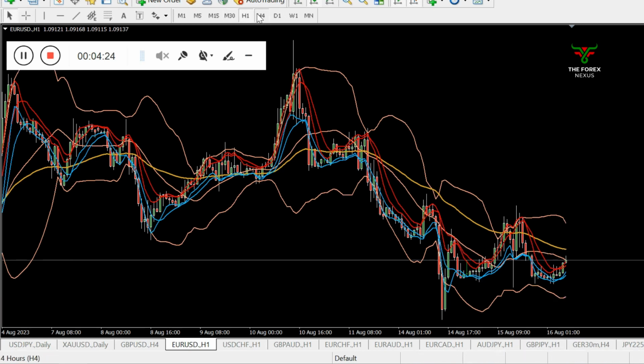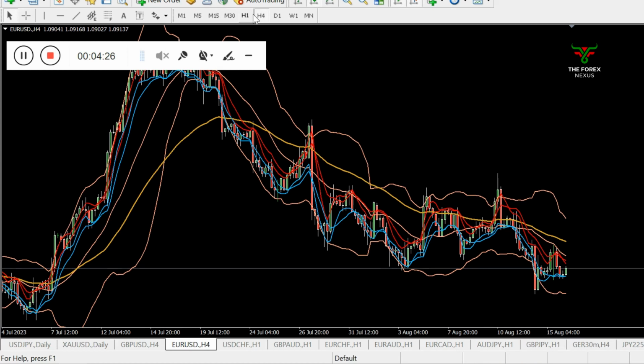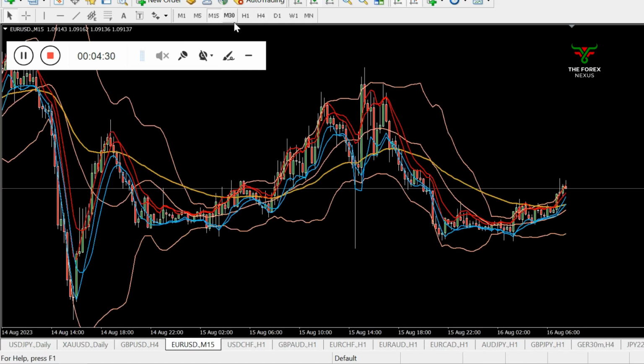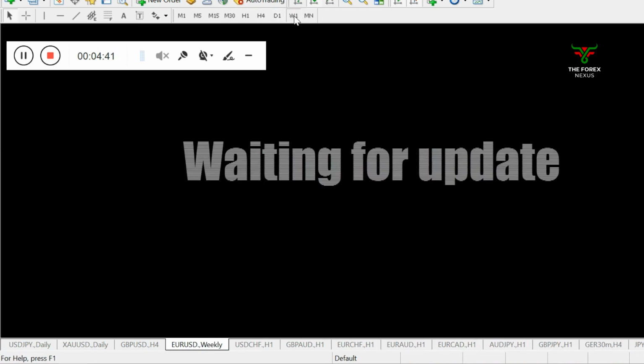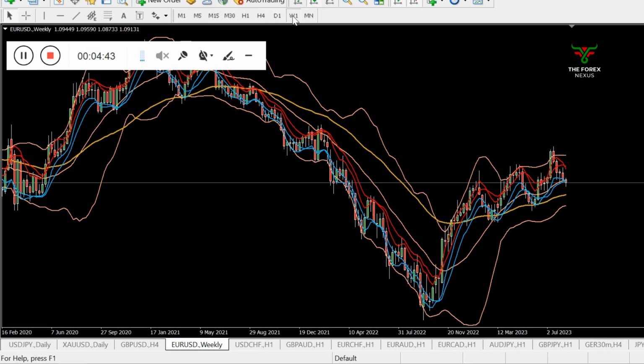Now the market is retracing to form MLV. If we get the MLV on H1 time frame, on M15 we need confirmation for taking a trade here. We got extreme. So on daily time frame the market needs to test the low BB, and if we get rejection on daily time frame, then we can take a buy trade.